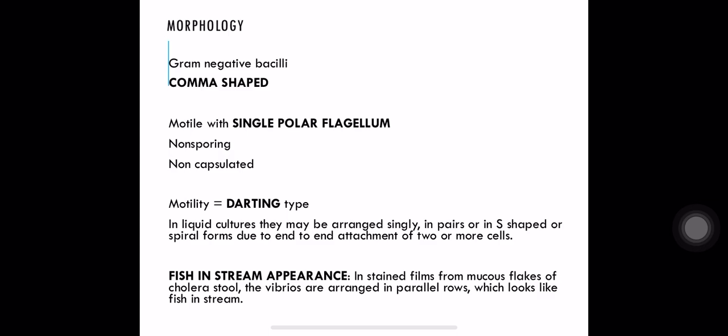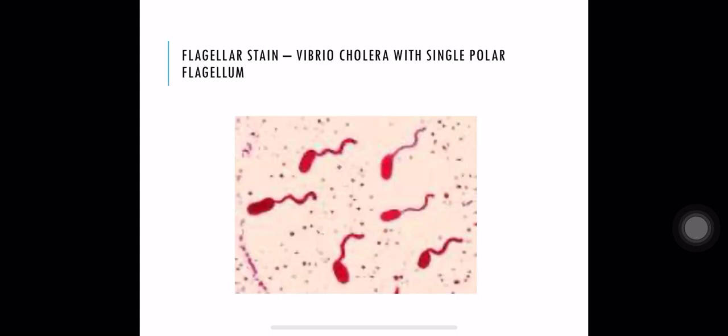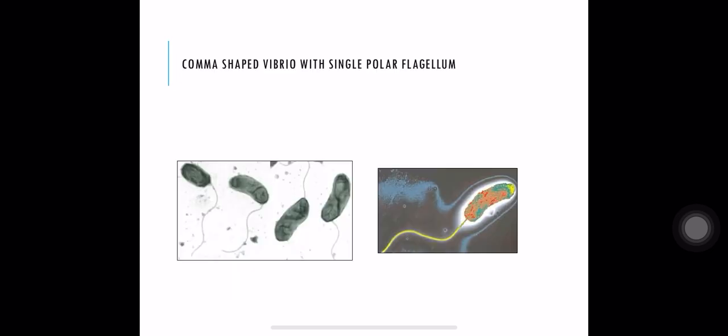Fish in stream appearance is another property of Vibrio cholerae. In stained films from mucus flakes of cholera stool, the Vibrios are arranged in parallel rows, and this looks like fish moving in a stream, so it is called fish in stream appearance. So in this page, remember three important points. They are comma-shaped with a single polar flagellum, they have darting motility, and they have fish in stream appearance in stained preparations from mucus flakes. In flagellar stain, you can demonstrate the flagella of Vibrio cholerae like this: comma-shaped Vibrios with a single polar flagellum.